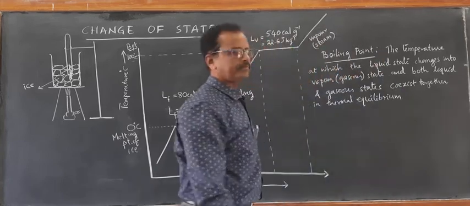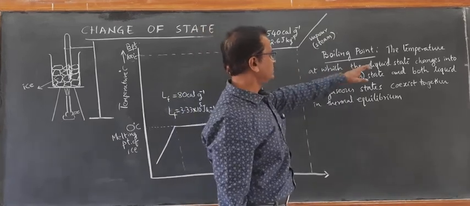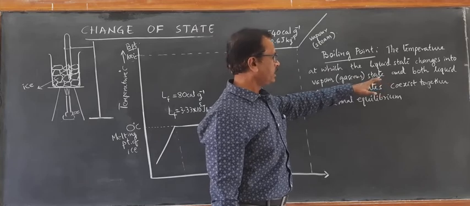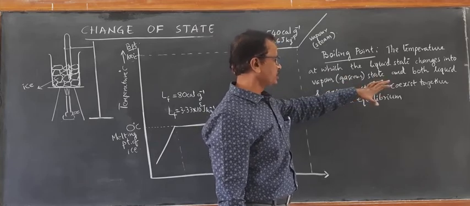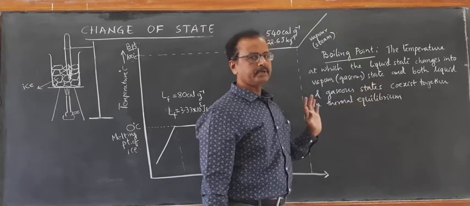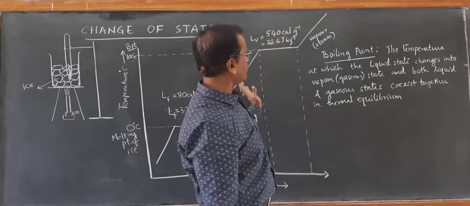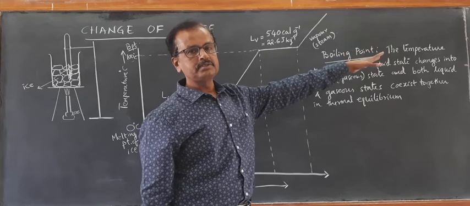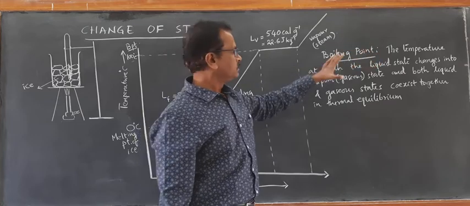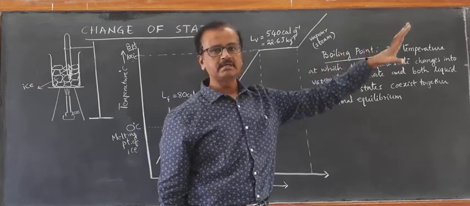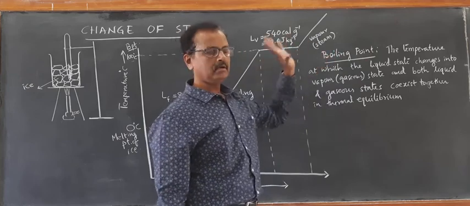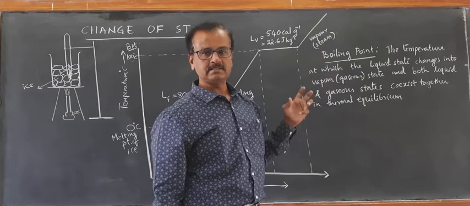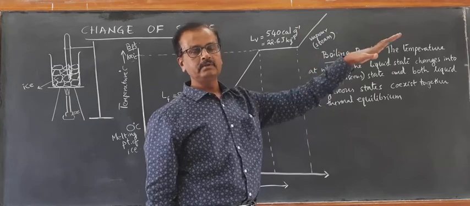So the boiling point is the temperature at which the liquid state changes into vapor state on heating strongly, and both liquid and gaseous states coexist together in thermal equilibrium until the entire water gets converted into steam. The temperature doesn't rise until it is completely converted into vapor state.